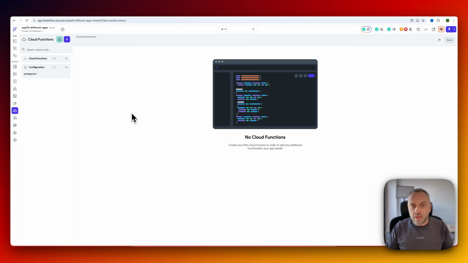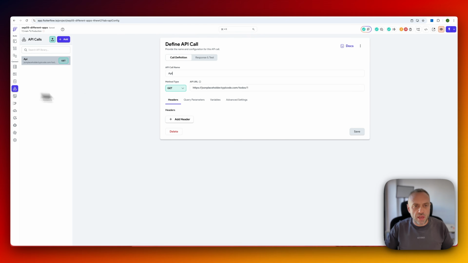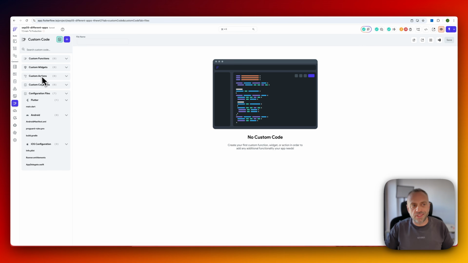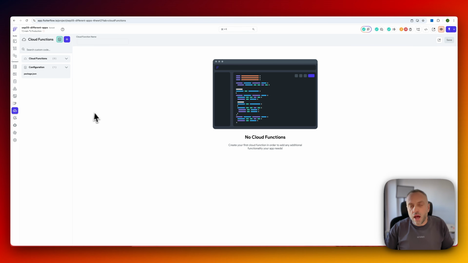And you can easily build an app like that in FlutterFlow as well, because that kind of app will need a UI. It will need a way for the user to access the app. It's also going to have deep integrations with backend systems, right? So you have your API stuff here. You also have custom code, so you can write custom actions which can do integration to your third-party systems. And last but not least, you can also use cloud functions, right?